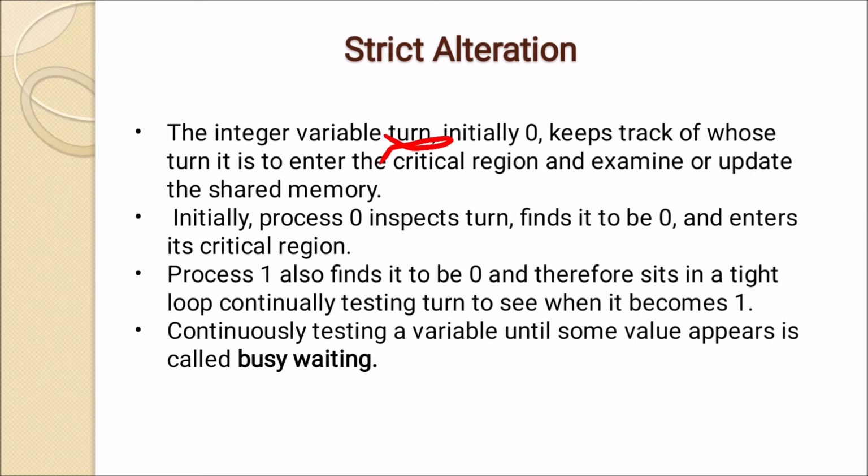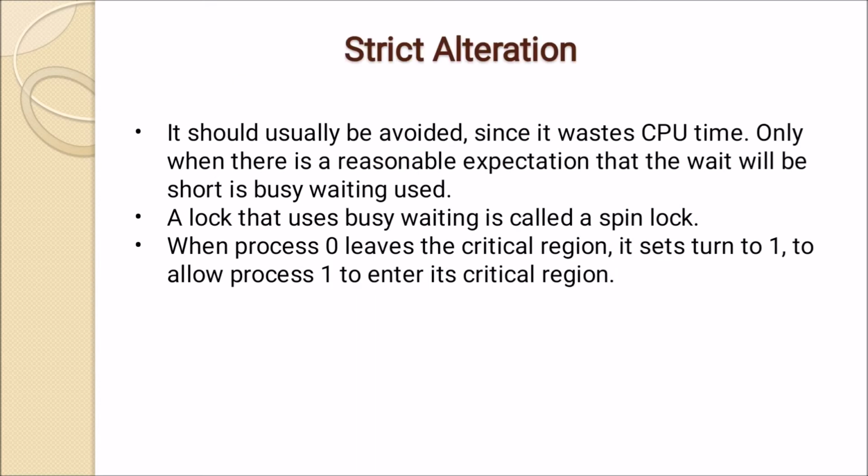Continuously testing a variable until some value appears is called busy waiting. That's why this is mutual exclusion with busy waiting, which is strict alteration. Busy waiting should usually be avoided, since it wastes CPU time.